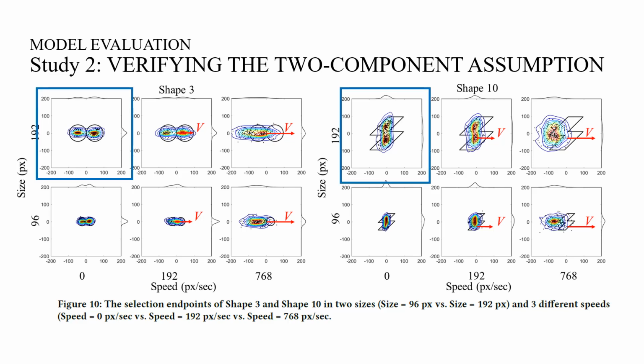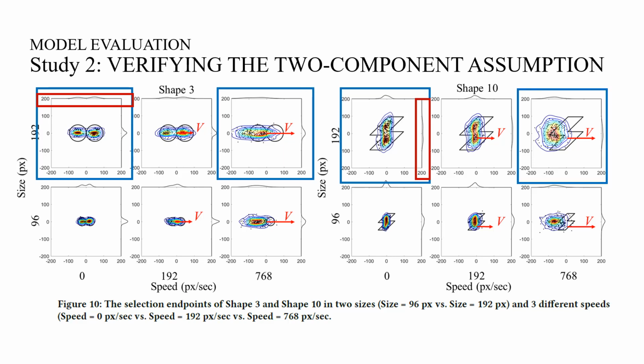It can be learned from the figure that endpoint distributions in the speed equals 0 pixel per second condition are more affected by target shape, as the distributions of these targets are typically multimodal, along the x-axis for shape 3, along the y-axis for shape 10. Conversely, endpoint distributions in the speed equals 768 pixel per second condition are more affected by target motion, resulting in a unimodal distribution. These results suggest that the endpoint distribution is determined by 2 major components, target shape and motion, and the weights for these 2 components vary depending on target speed.